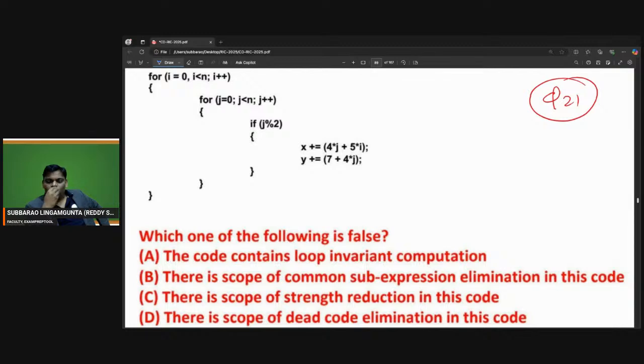Which one of the following is false? The code contains loop invariant. There is a scope of common sub-expression elimination. There is a scope of strength reduction in this code. There is a scope of dead code elimination in this code. Everyone try.